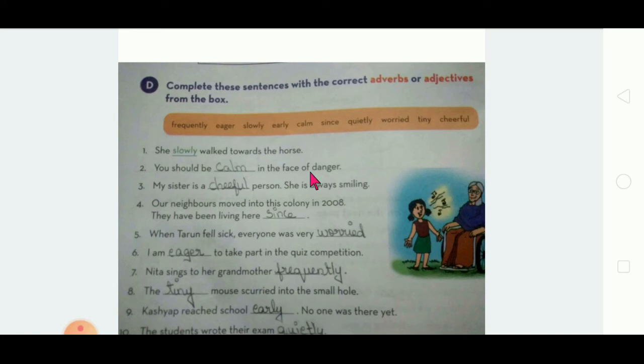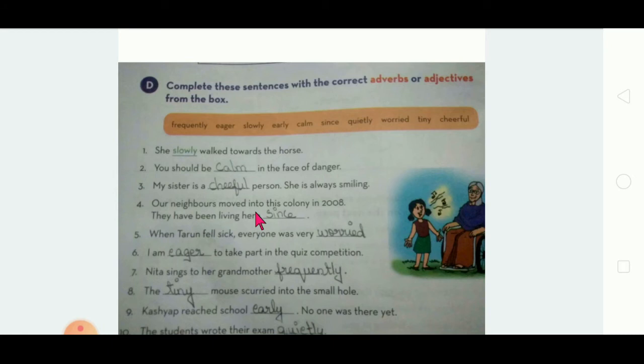So first one it is done for you. Okay. So how she walked? Slowly, it is an adverb. So while you see here they have given words in the box, and while reading the sentence itself you will have a knowledge what word will come. If you read once itself you can't understand, so please read two times or three times.